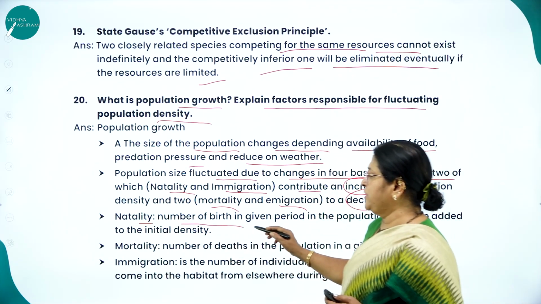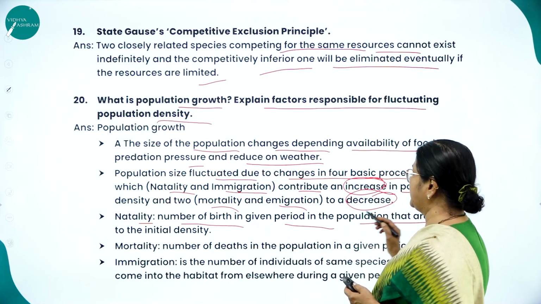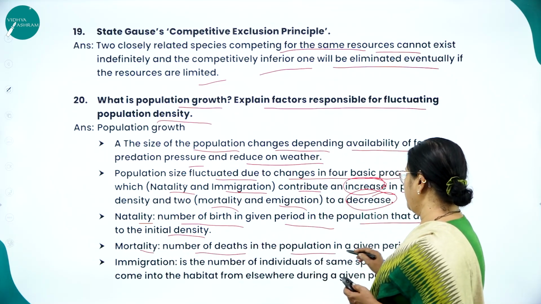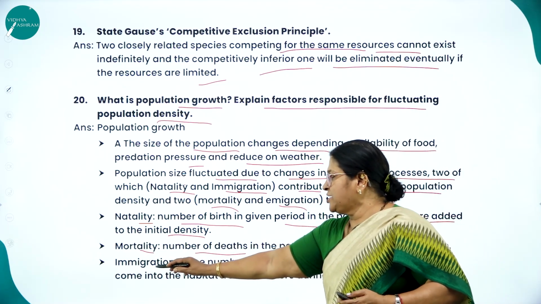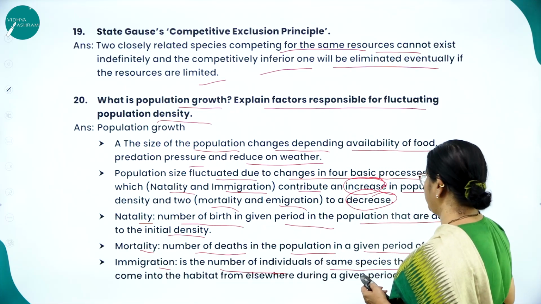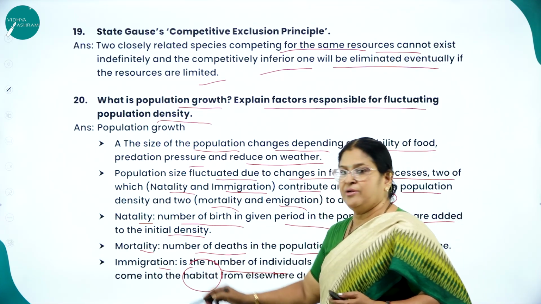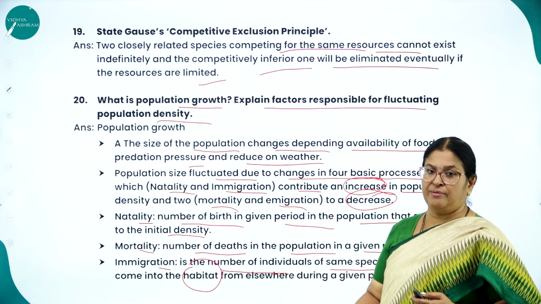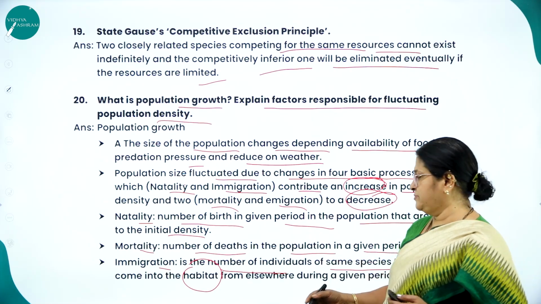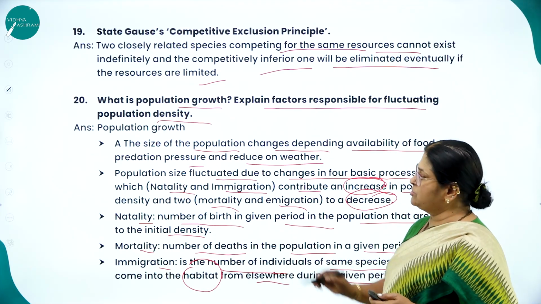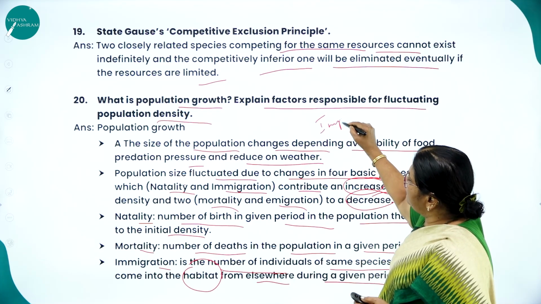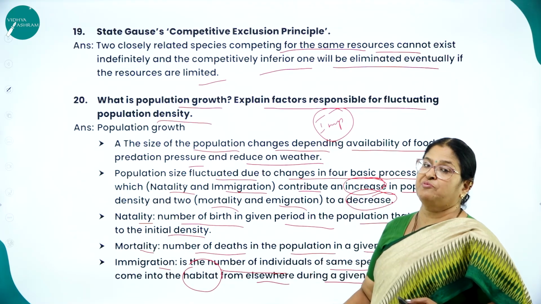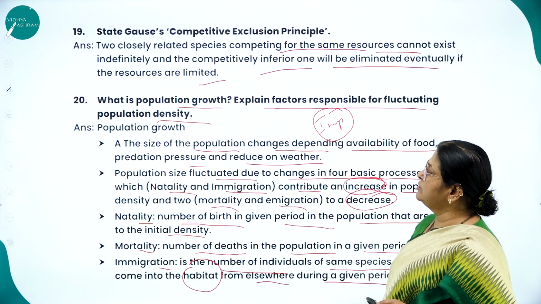Natality, as I already explained, is the number of births in a given period in the population that are added to the initial density. Mortality is the number of deaths in the population in a given period of time. Immigration is the number of individuals of the same species that have come into the habitat. Emigration is the number of individuals moving out of the habitat during a given period of time. This is a very important concept from the examination point of view, where most probably this type of concept will be asked in the examination.